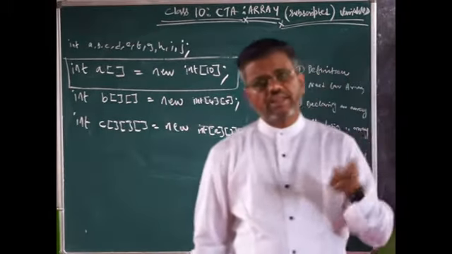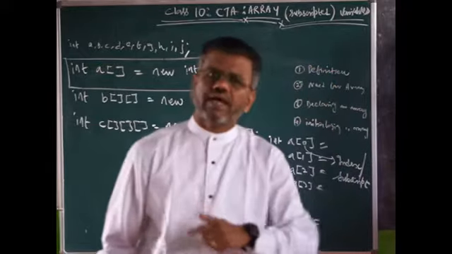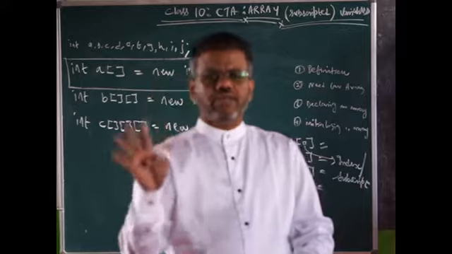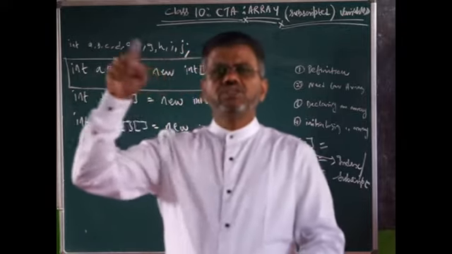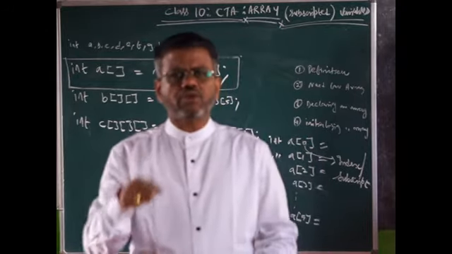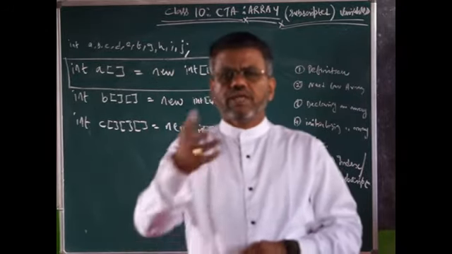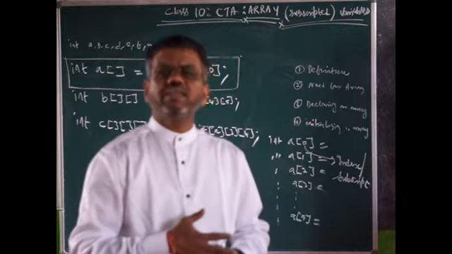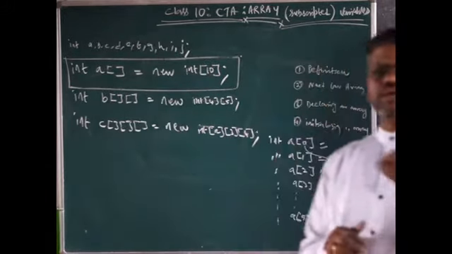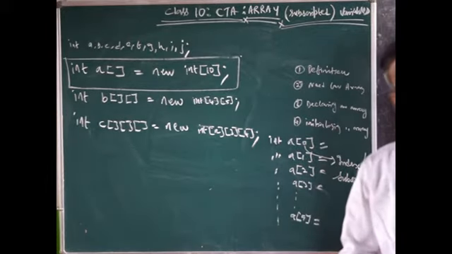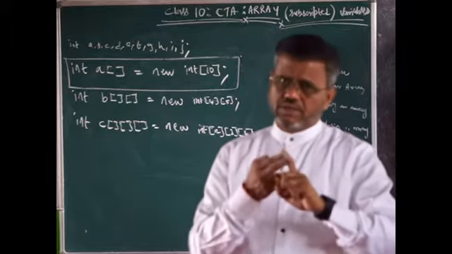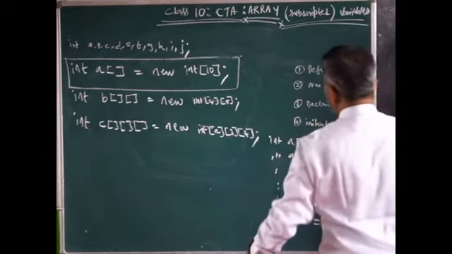If I want to use an array, that array has to be either initialized or defined. You cannot use it like A, B, C, D. If you are using variables A, B, C, D, first you must say integer, float, double. You must say A, B, C, D, then only you use it. If I use straight away a variable called Z without declaring it, then it flashes an error message saying undefined variable. Here, even in an array, if I want to make use of an array, that array needs to be either initialized or declared. Now I am teaching you how to declare the array.